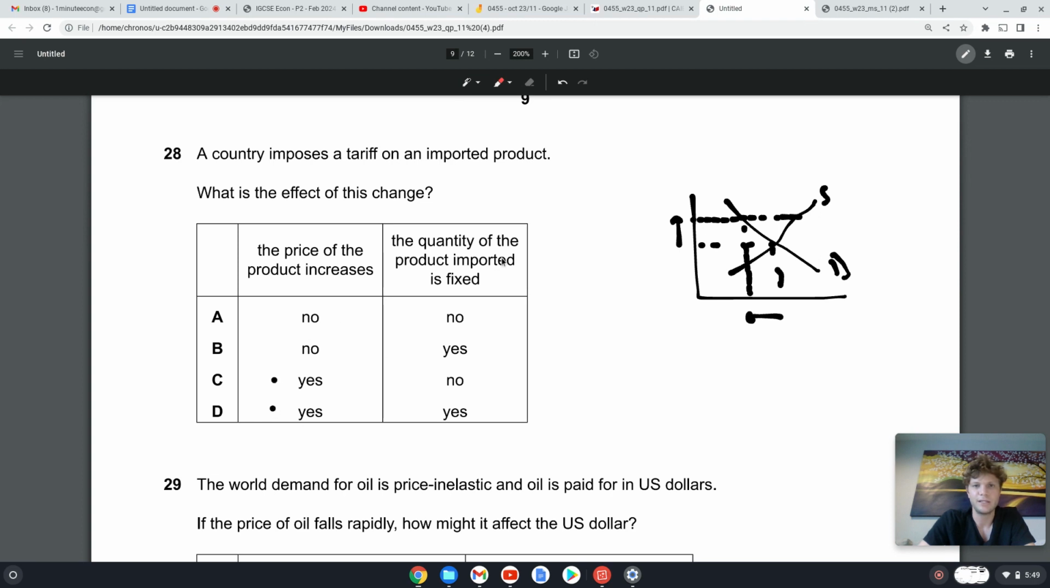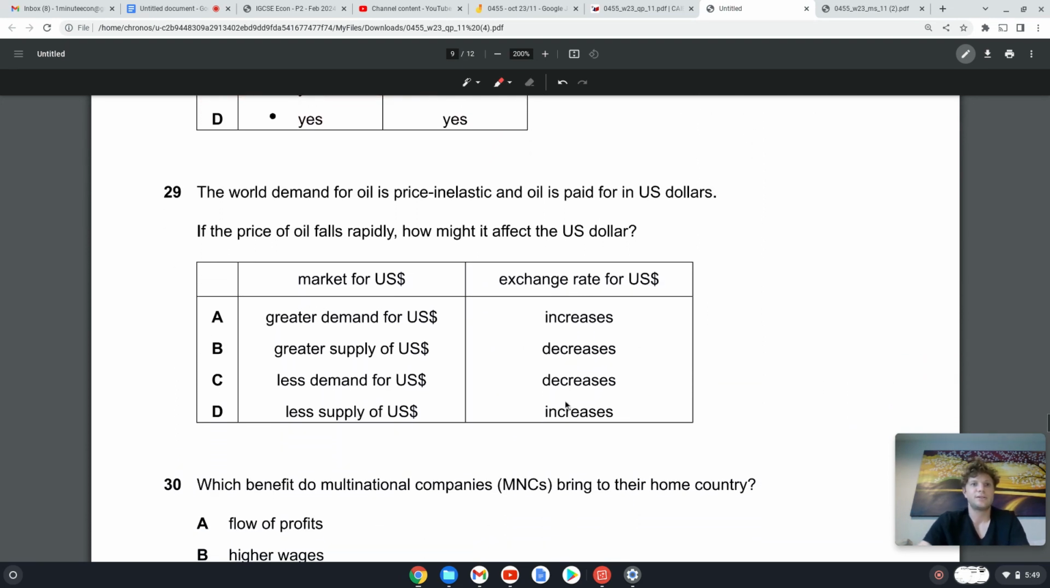The quantity of the product imported is fixed. No, that's a quota. This is a tariff. You can see that the quantity demanded could decrease. So no, the quantity of the product is not fixed. So the answer is C. 29. Last two questions, guys. Let's go. The world demand for oil is price inelastic, and oil is paid for in US dollars. If the price of oil falls rapidly, how might it affect the US dollar?